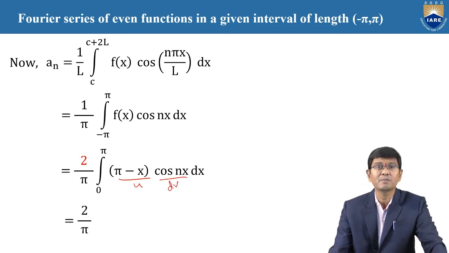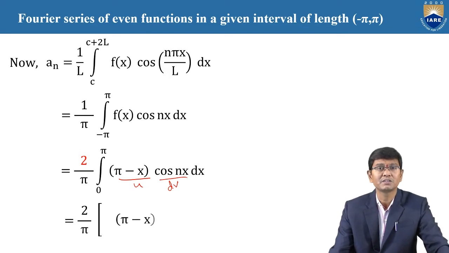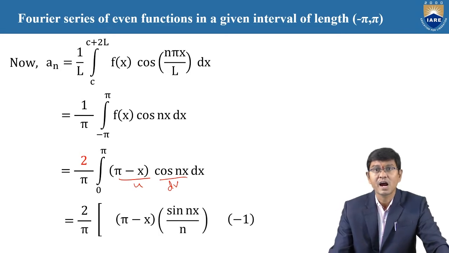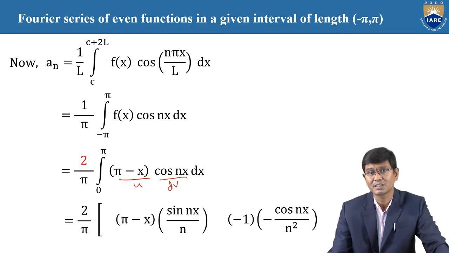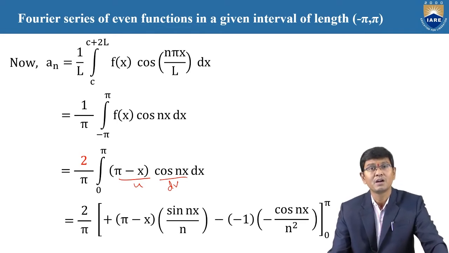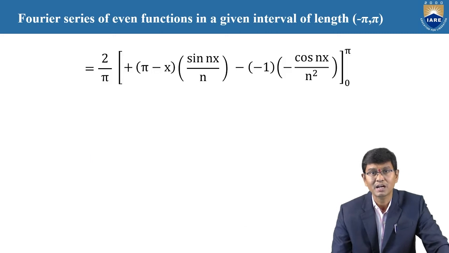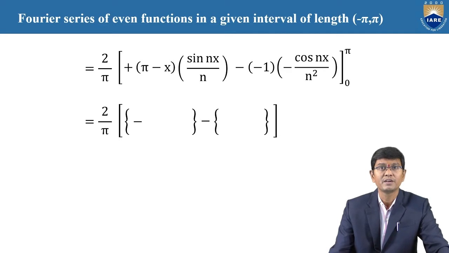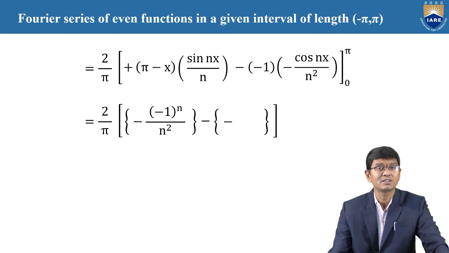Therefore, by using integration by parts, that is 2 by pi into integration of pi minus x, the derivative of pi minus x is minus 1, and the integration of cos n x is sin n x by n, and once again the integration is minus cos n x by n squared. First term is plus, second term is minus, in between the limits 0 to pi. Now once again after replacement of the upper and lower limits, clearly the value you obtain is 2 by pi into minus of minus 1 to the n by n squared, minus of minus 1 by n squared.